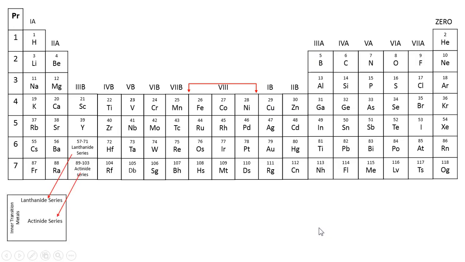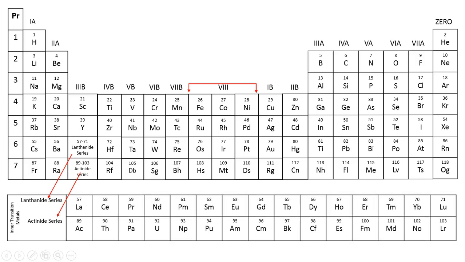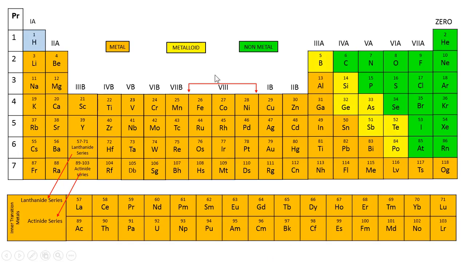Now let us see the lanthanide and the actinide series. I had just discussed that the lanthanide and actinide series are actually part of the long form of the periodic table only, but they have been given a special place. Now we are going to see what the periodic table actually contains.